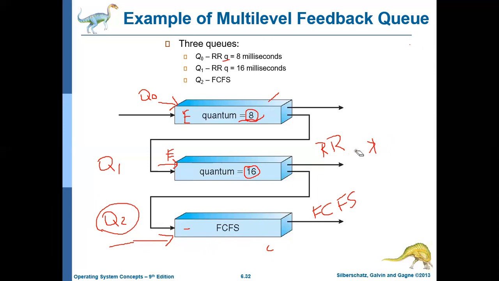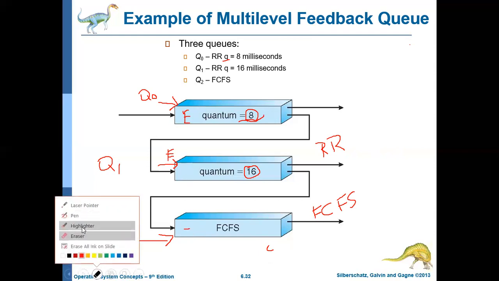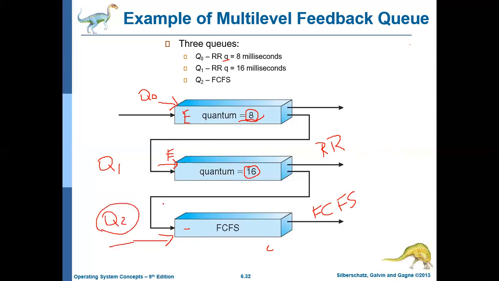First, it will always execute the job in Q0. Only if Q0 is empty, then the jobs in Q1 will be executed. While executing Q1, if some jobs come in Q0, it will be preempted. Similarly, the jobs in Q2 will be executed only if Q0 and Q1 are empty, and while executing Q2, if some jobs arrive in Q0 or Q1, the job currently being executed will be preempted.